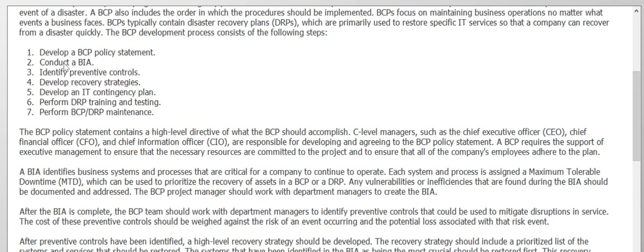The next step is to conduct a business impact analysis, in which for each system and process we define or assign an MTD, maximum tolerable downtime, and that is used to prioritize the recovery of assets in a BCP or a DRP. Any inefficiencies or vulnerabilities found during the BIA should be documented and addressed.